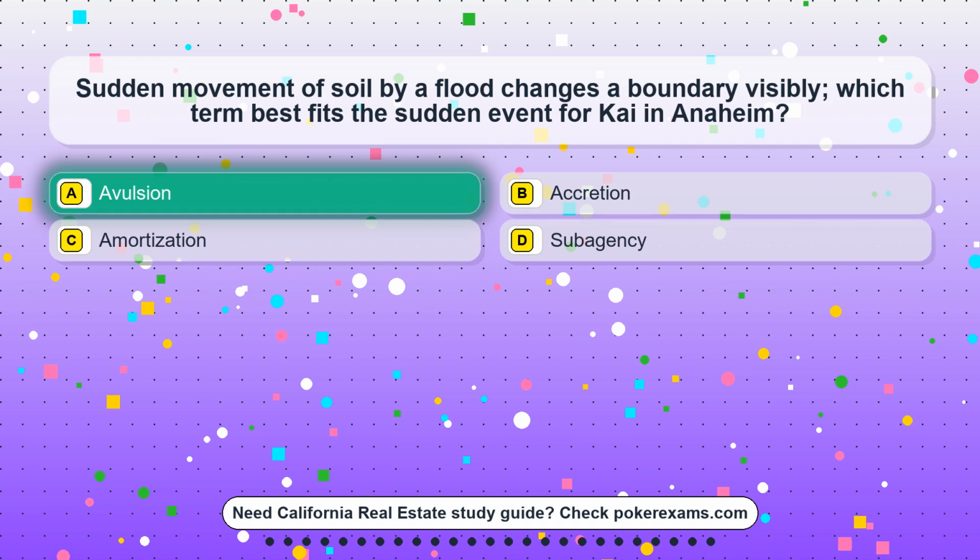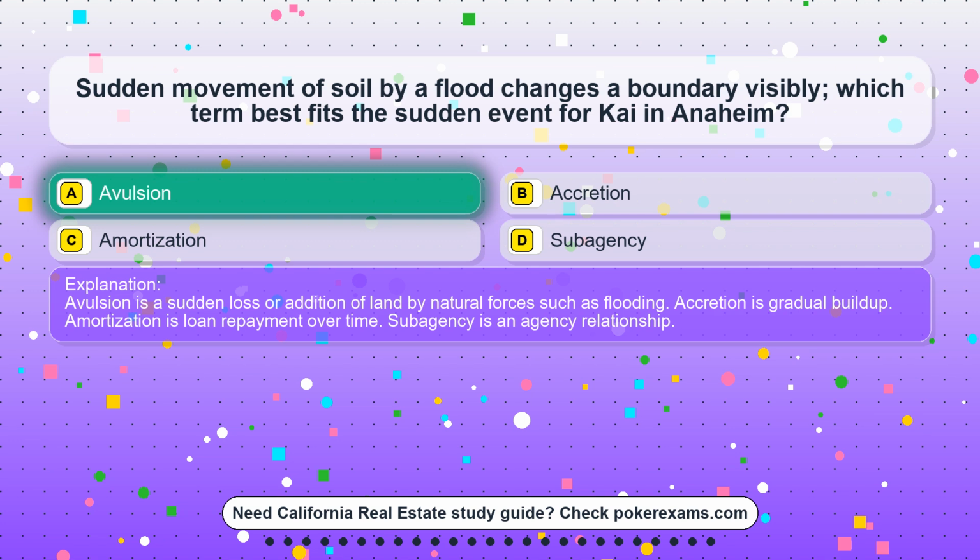The correct answer is option A. Avulsion. Avulsion is a sudden loss or addition of land by natural forces such as flooding. Accretion is gradual buildup. Amortization is loan repayment over time. Supervising is an agency relationship.